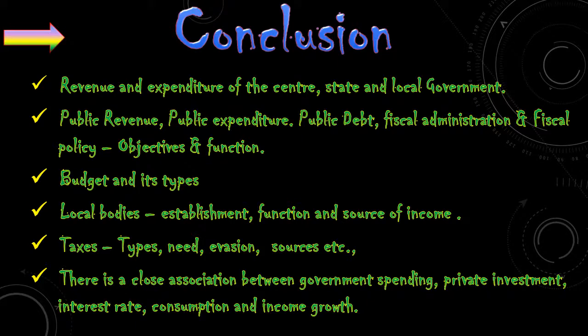We have seen there is a close association between government spending, private investment, interest rate, consumption and income growth. We can conclude by saying like this. I hope you have understood all the concepts very clearly and in detail.